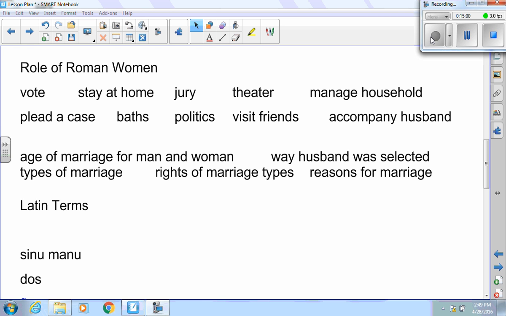Reasons for marriage. For the men, it was more political. You wanted to marry a daughter of somebody who was important, somebody who had influence. For women, the only reason that they were getting married was to produce heirs. That was their only job, produce children.